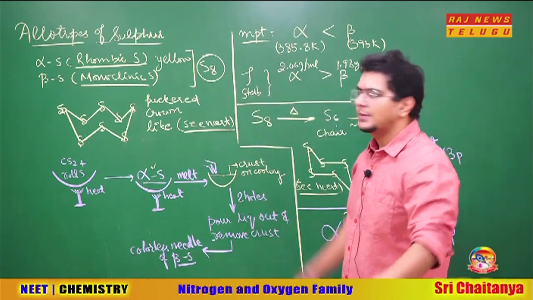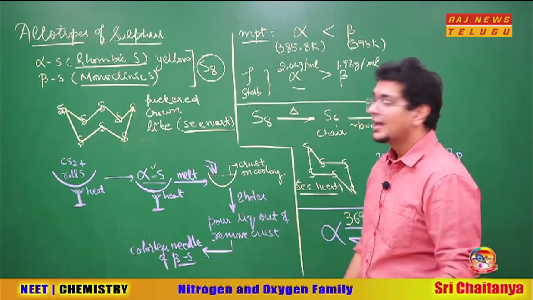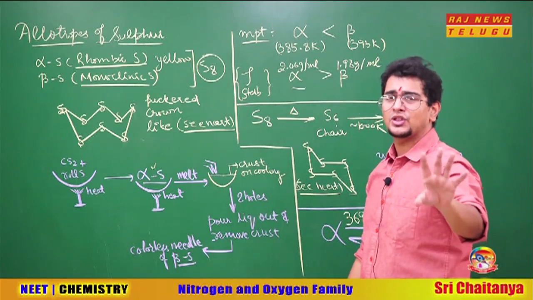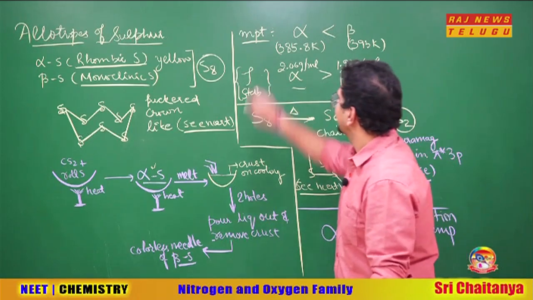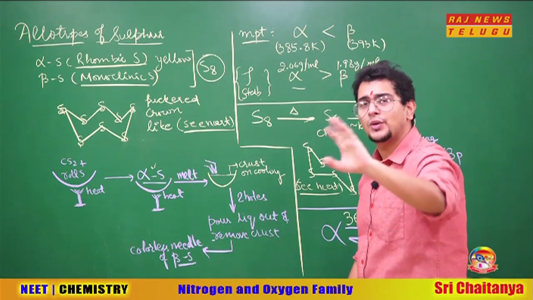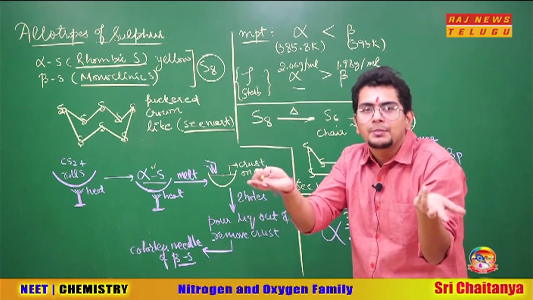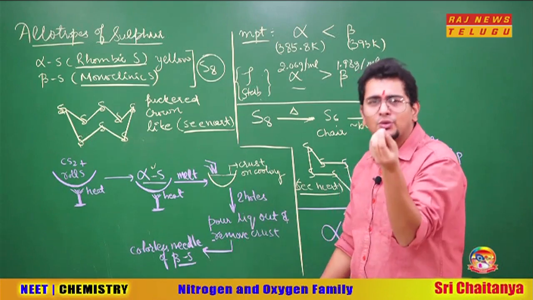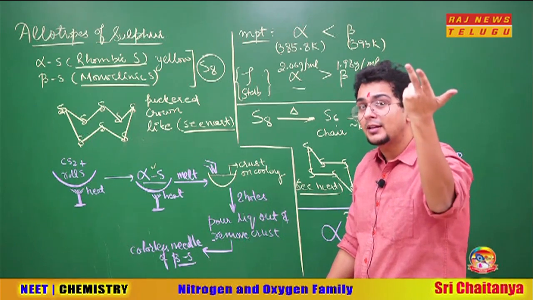Melting point, density, stability: you have to remember that stability-wise, alpha sulfur, that is rhombic sulfur, is more stable than beta. So understand stability and density follow the same order. See, mugging is there in inorganic chemistry, and my job is to make it easier for you. Some things you have to remember, like stability and density in inorganic, and in mathematics also you have to remember. So it's not different. A plus B whole square is A square plus B square plus 2AB. Everyone mugs it up. We can derive it also, but still people mug up, na? So don't complicate unnecessarily. That's why in inorganic chemistry mugging is there, a little bit. In these 6-7 lectures, how many things did we mug up? 2-3. Remaining, we are using the brain, yaar.